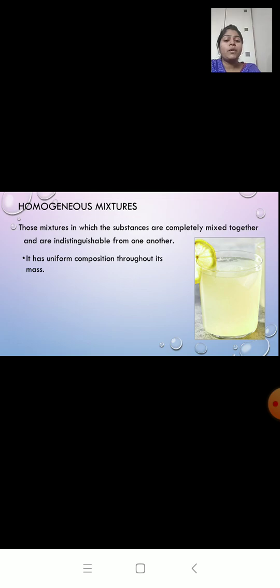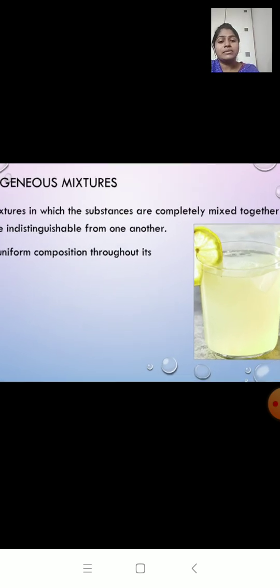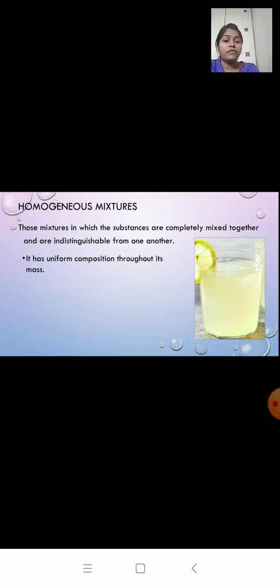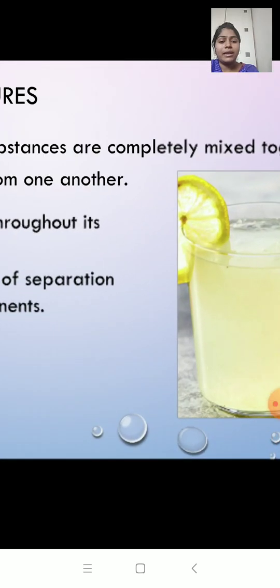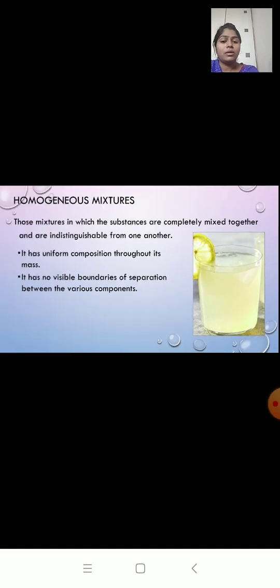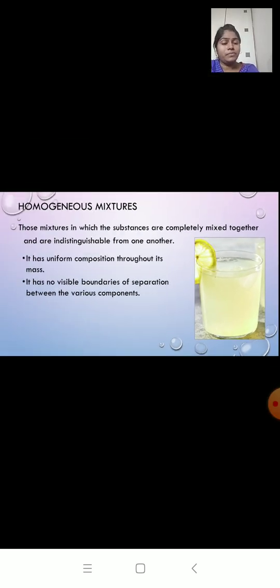It has uniform composition throughout. When you look at this, it looks the same throughout. If you take one spoon of lemonade from the top part, or one spoon from the bottom part, it will have the same taste. It will be equal in taste. It has no visible boundaries of separation between the various components. Now in this lemonade, can you see any boundary of separation? No, right? So there is no separating boundary.